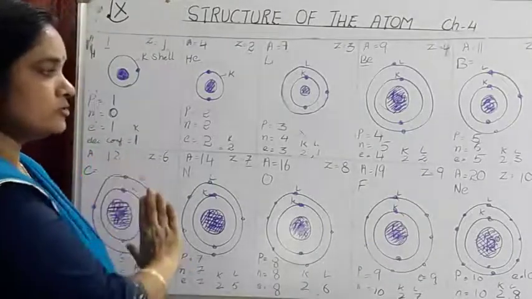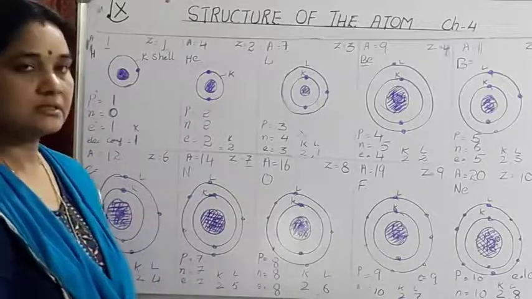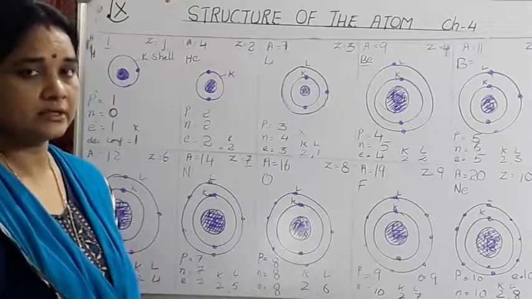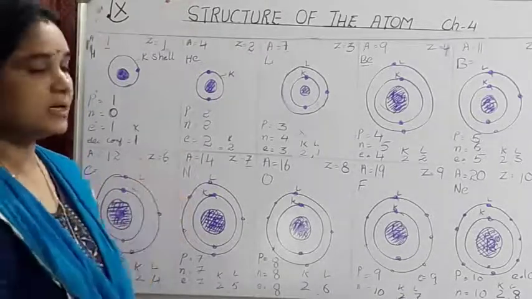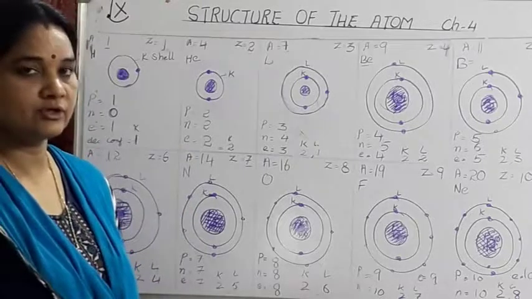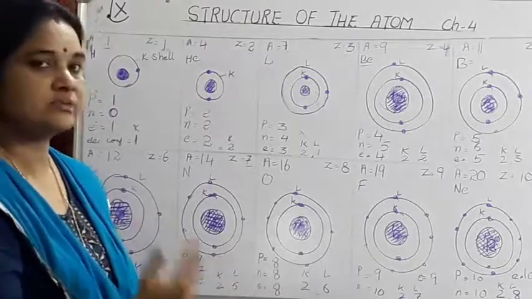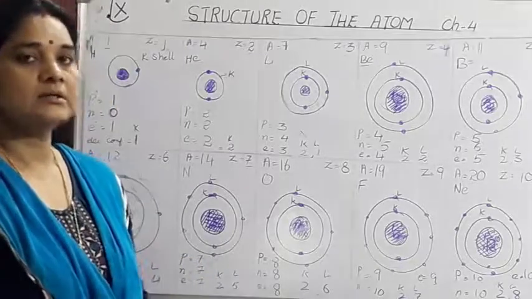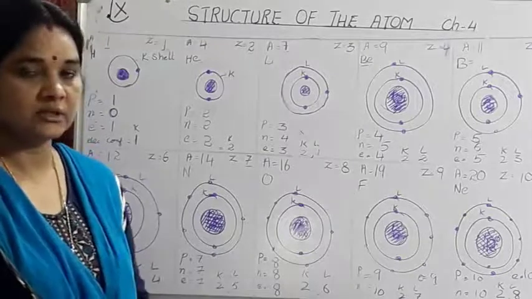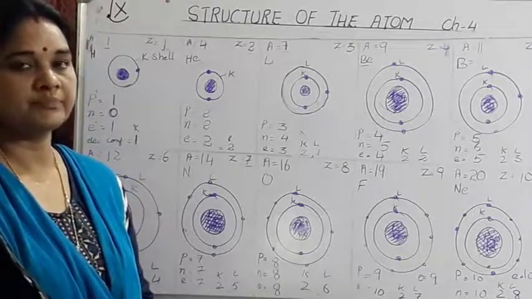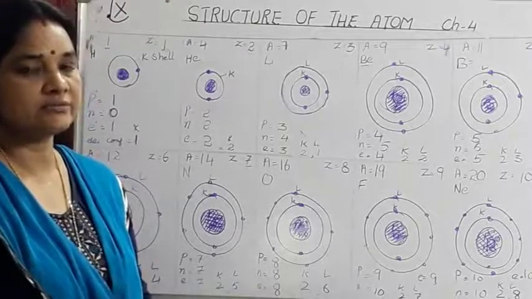Now all of you should draw this neatly in your notebook using a compass, and represent the proton, neutron and electron neatly, and write the electronic configuration of every element, and also write the mass number and atomic number for each diagram when you are drawing it. Hope you have understood very well. This is a very interesting diagram, and in the next class we will study another 10 elements, how to write the electronic configuration and draw the atomic structure. Now I want all of you to look into the slides and recall what we have learnt and understand the concept very well.